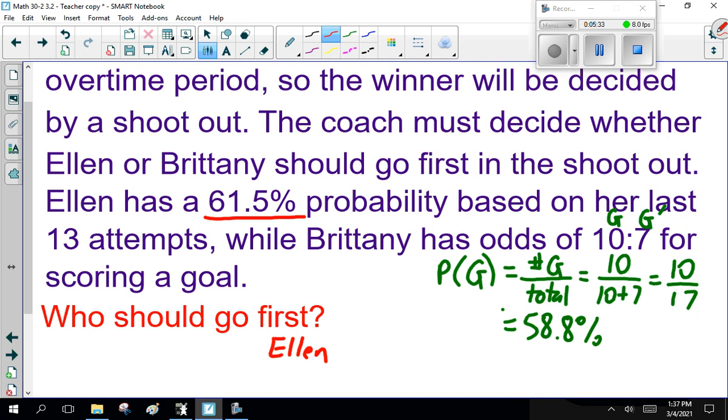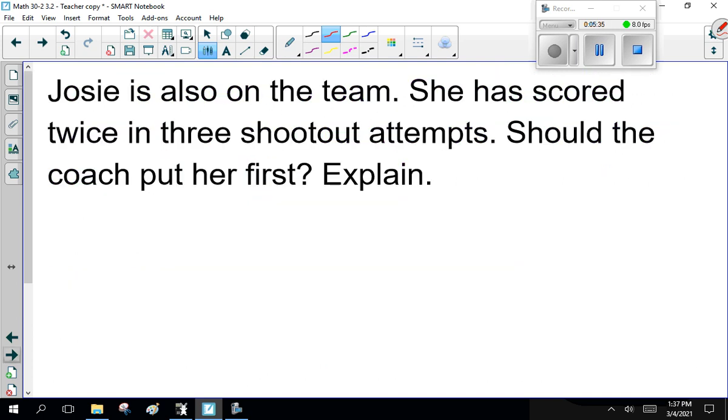All right, so far so good? Good. Now, Jose is also on the team. She has scored twice in 3 shootout attempts. Should the coach put her first? Explain. Twice in 3 shootout attempts. So, should the coach put her in first?